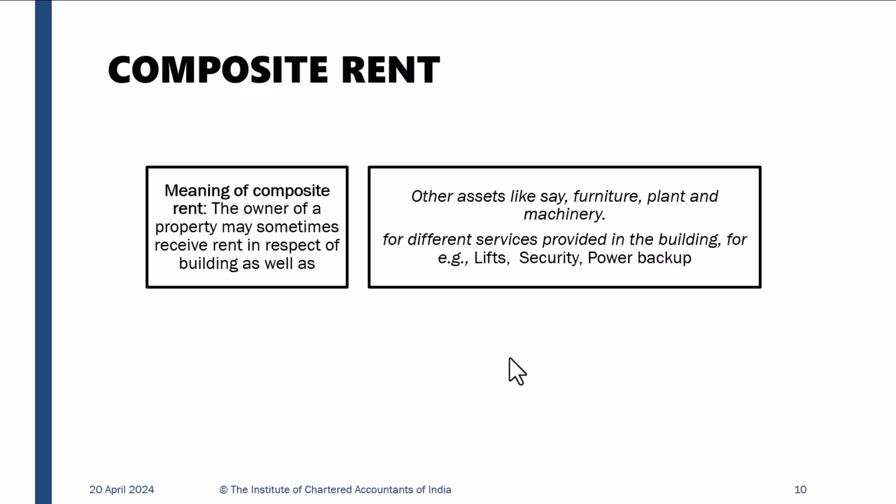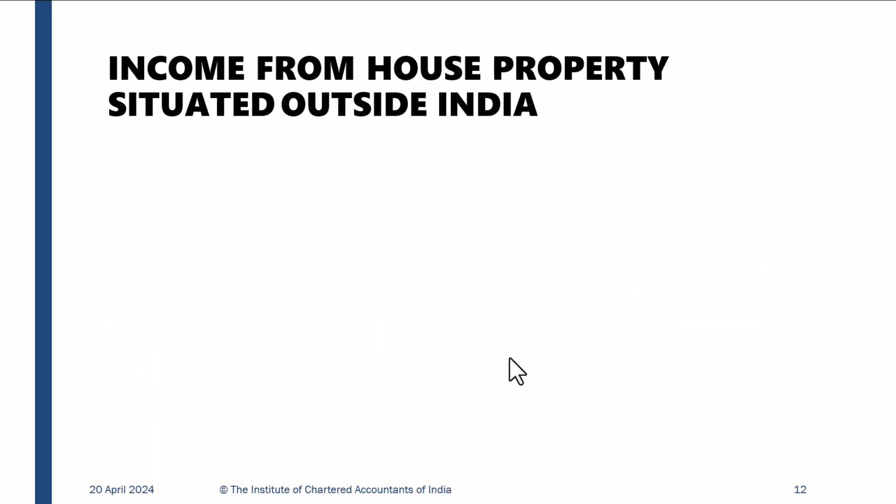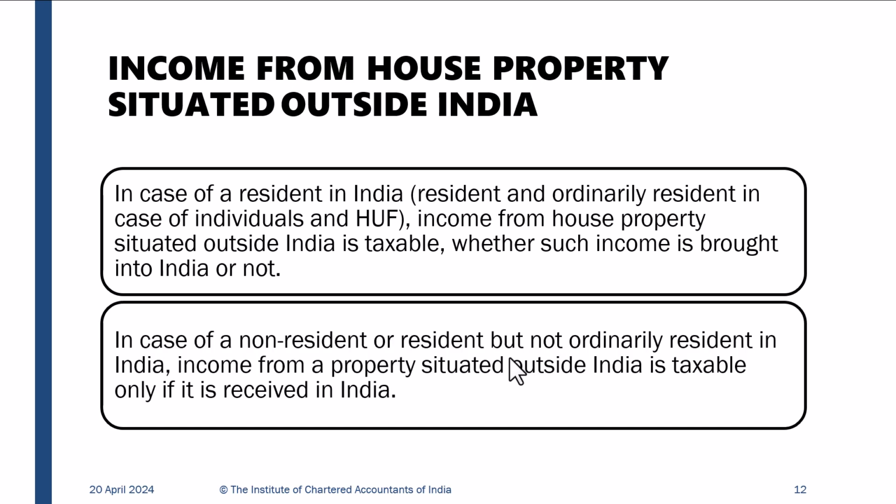Now, I'm just skipping that. Income from house property. In case of a resident in India, resident and ordinarily resident in case of individuals and HUF, income from house property situated outside India is taxable whether such income is brought into India or not. In case of a non-resident or resident but not ordinarily resident in India, income from a property situated outside India is taxable only if it is received in India.